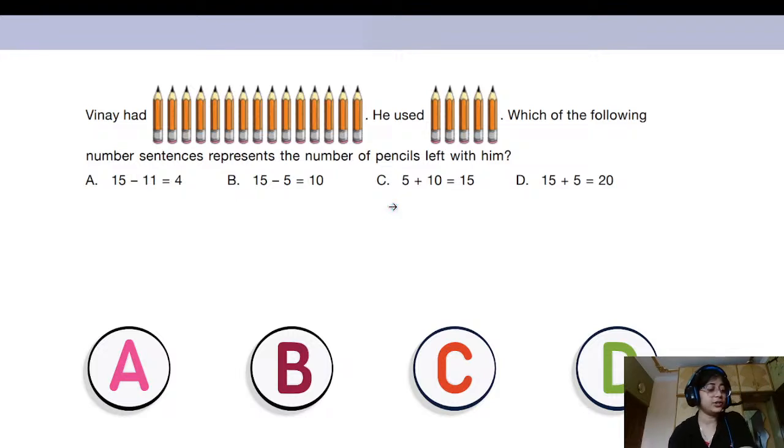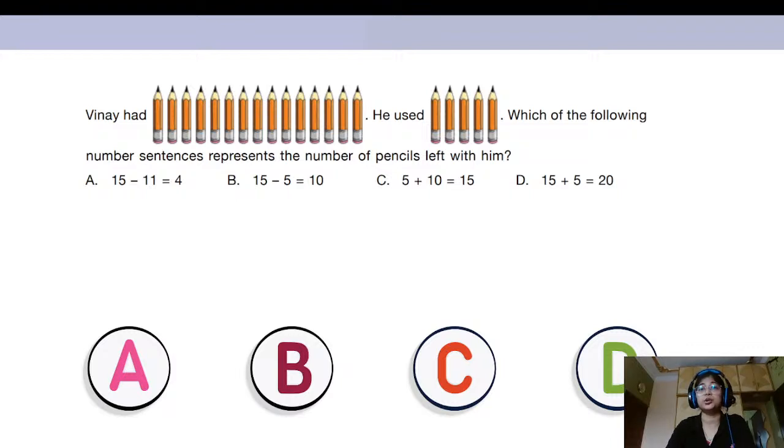Okay, even Arya has changed her answer and she is also saying that it is option B now. So both Manal and Arya say that it's option B. Let's see. In option B, we have 15 minus 5 is equal to 10. So from 15 pencils, he's using 5 pencils, so you are subtracting 5. And when you take away 5 from 15, you are just left with 10. So I think option B is the correct answer, right?